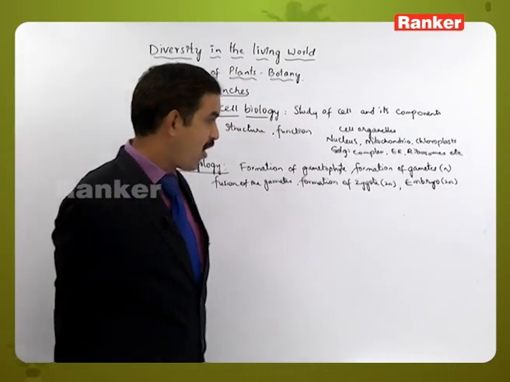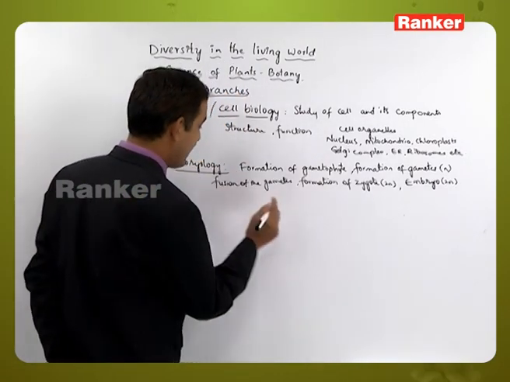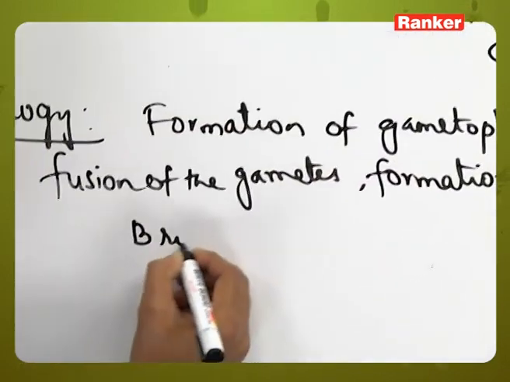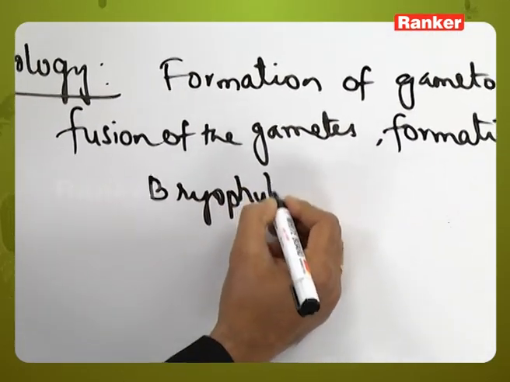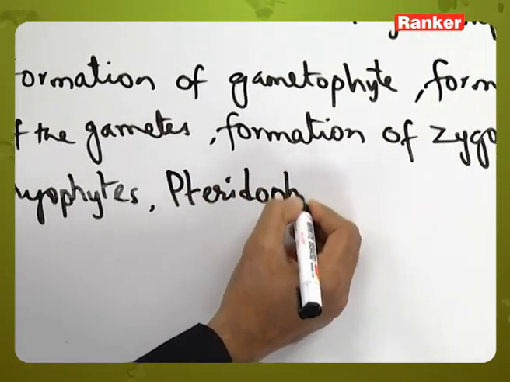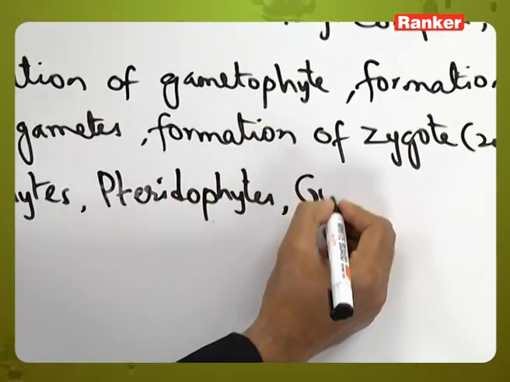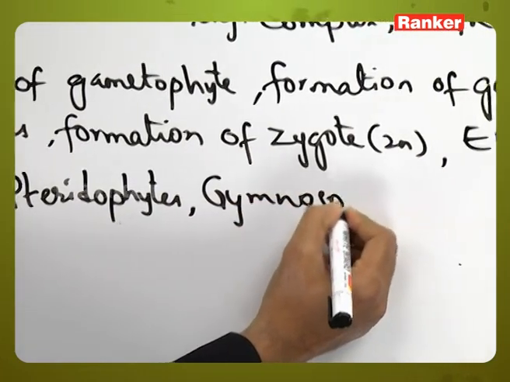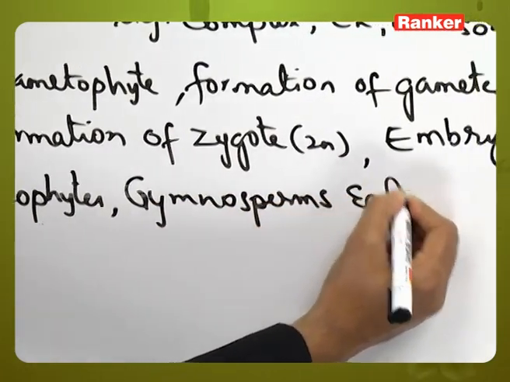So the embryo formation starts from bryophytes, pteridophytes, gymnosperms and angiosperms.